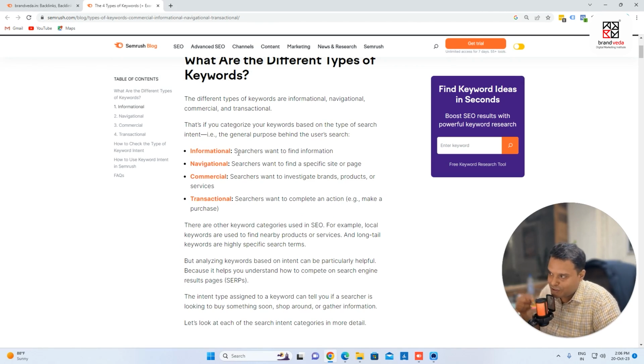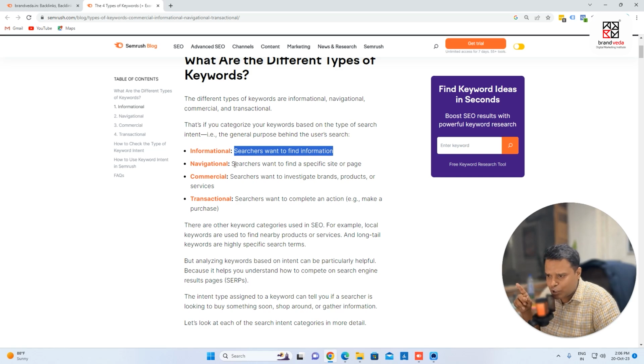Fine. So informational, you can see that searchers want to find some information. I can tell you that 85% of search queries are for information. People go and they want to find information. Let's say, for example, coffee shop near me, informational search query, right? How to cook paneer butter tikka masala, right? How to repair a bicycle, how to repair a computer, right? People are looking for information, right?